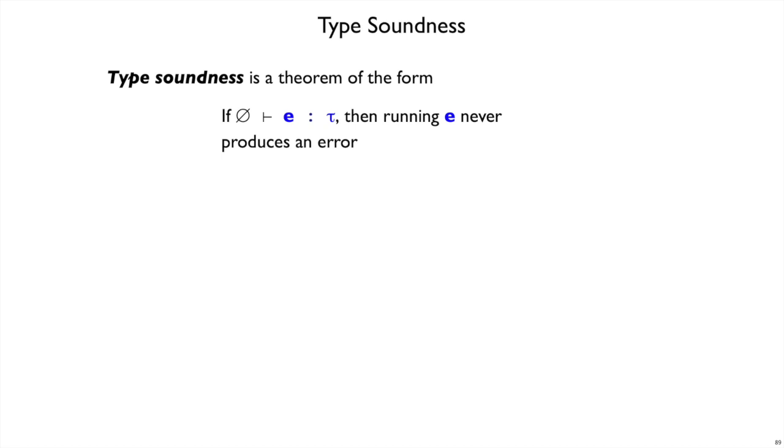There's a small problem with the type checker as I presented it so far. And the way we can talk about that problem is to point out that the type system is not sound. Type soundness is how we make sure a type system is okay.